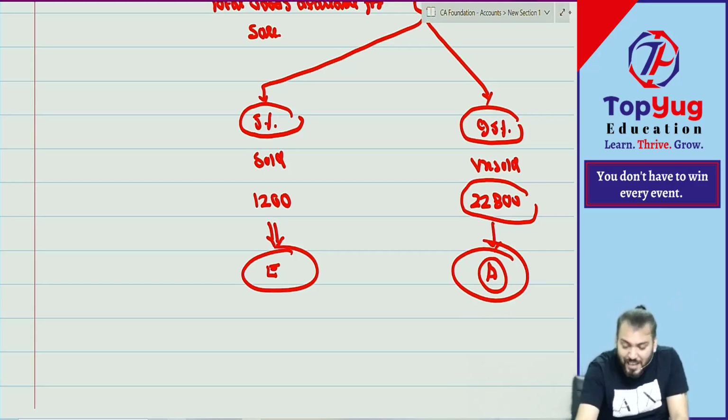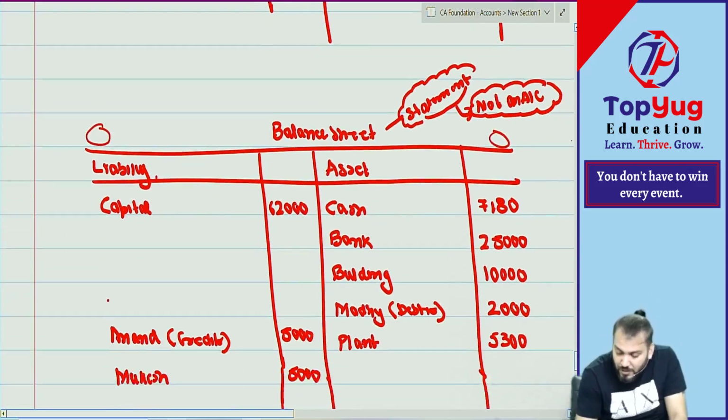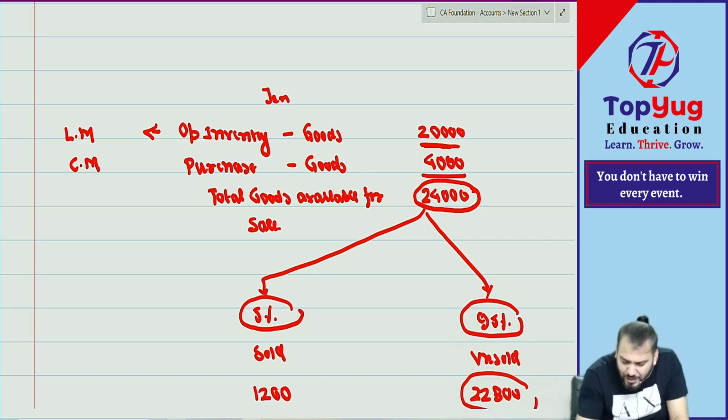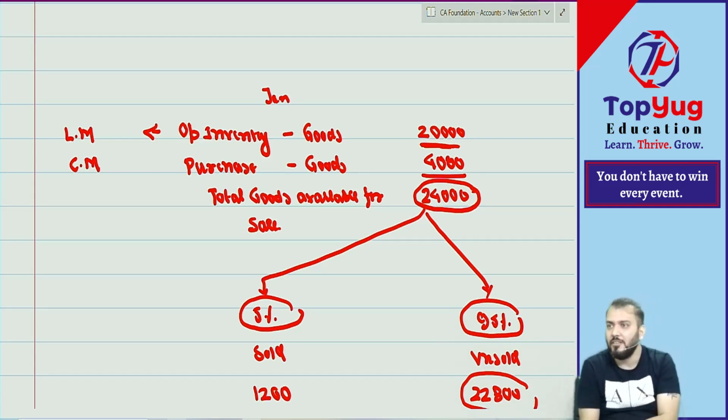Now we have these two accounts, inventory account and purchase account. This 20,000 is not my expense or asset, and this 4,000 is not my expense or asset. Means we need to do some adjustment, and that adjustment is required after the trial balance.